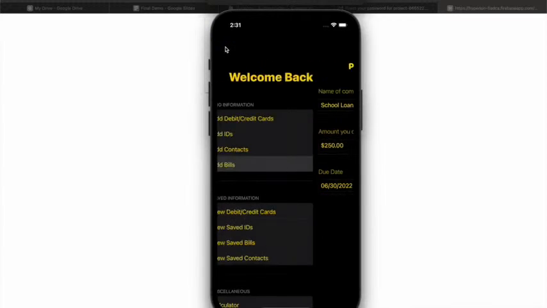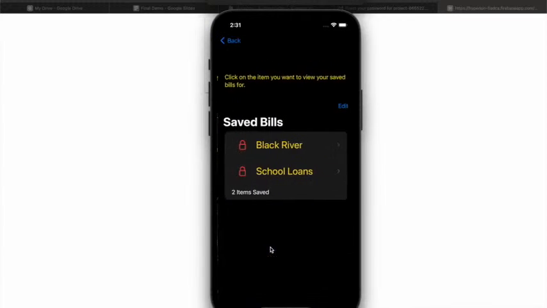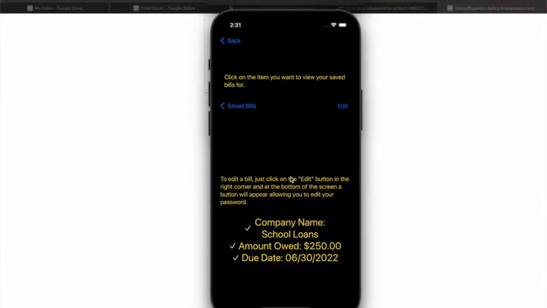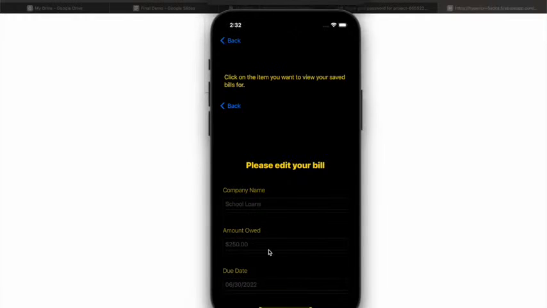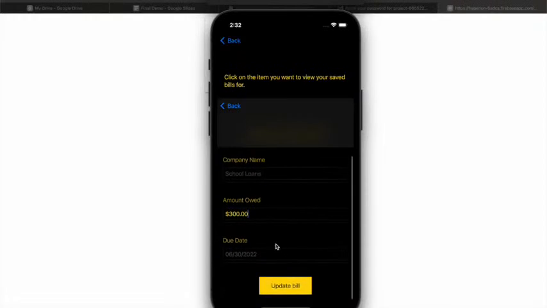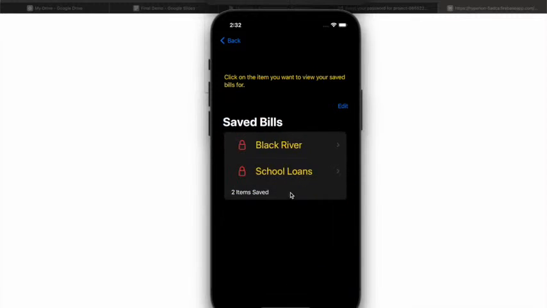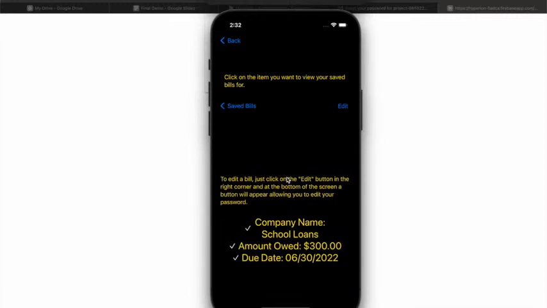So when you go back over here, you see that all the information is correct, but let's just say that she realizes she owes $300 instead of $250. Well, you can go to edit and then click right here and change that amount so she doesn't have to re-enter it, and enter 300, and it automatically updates it to where it shows how much she owes.